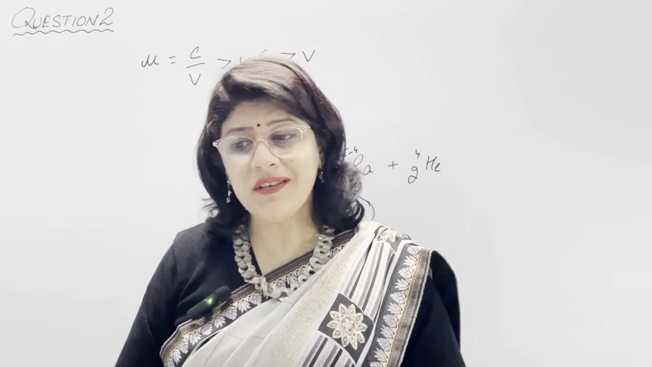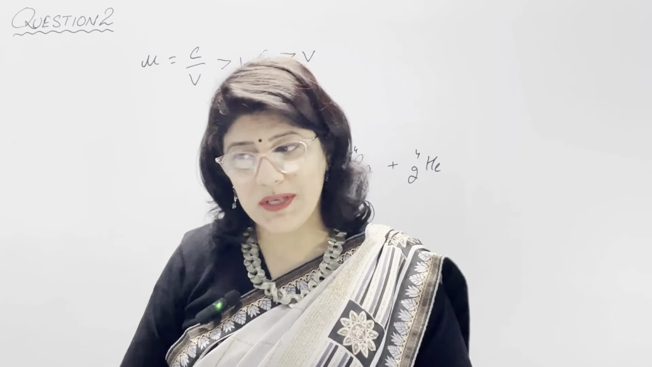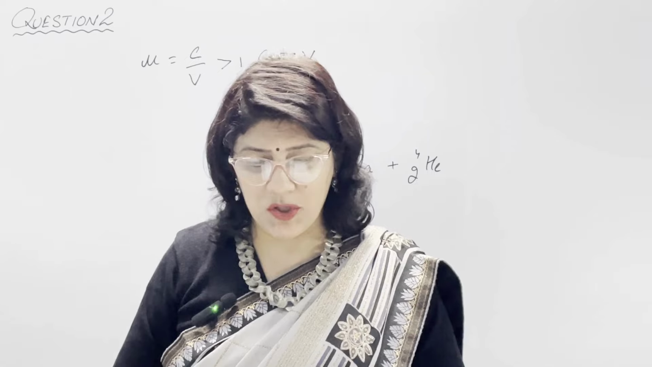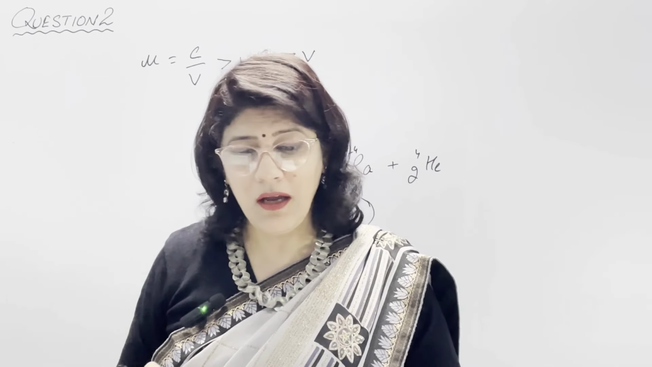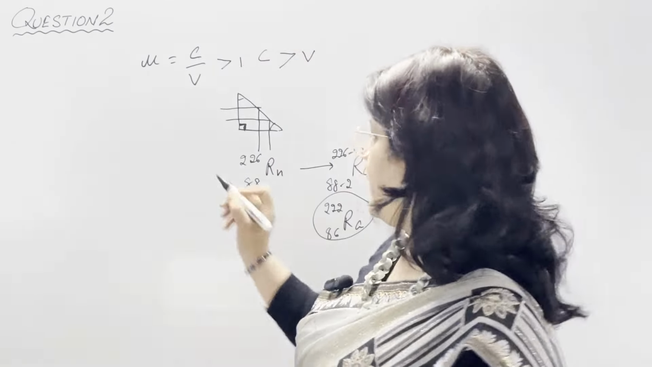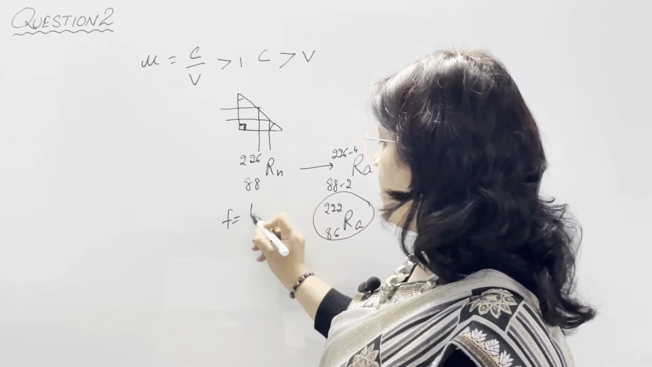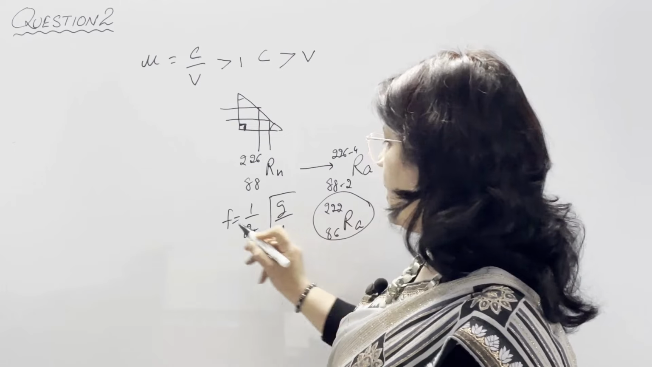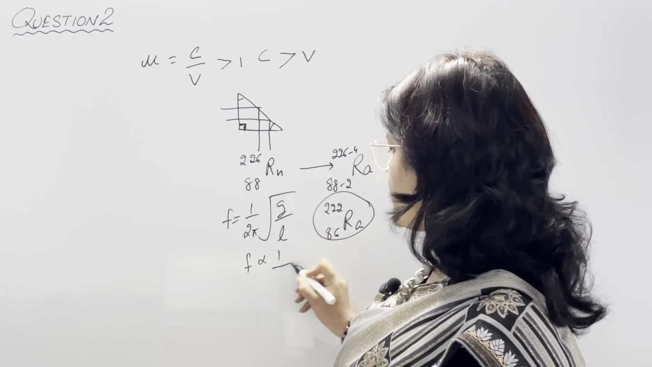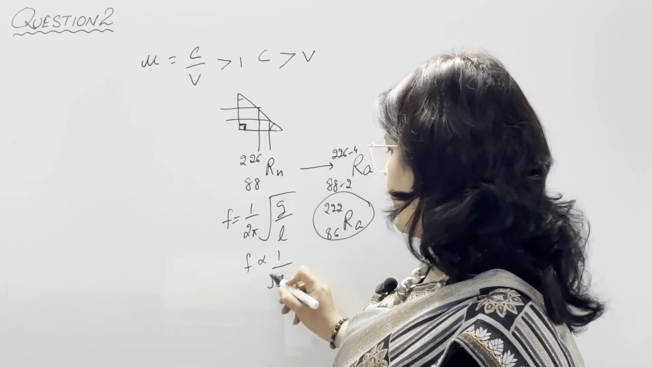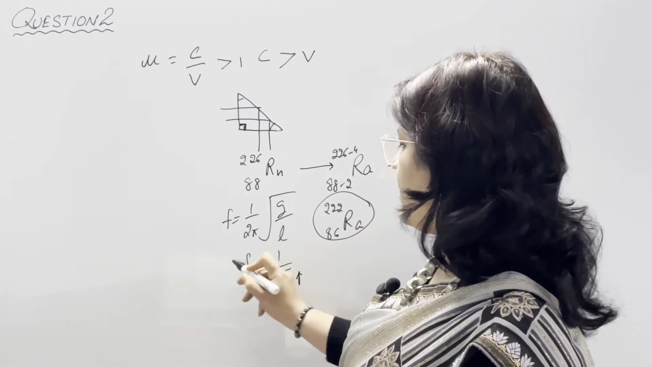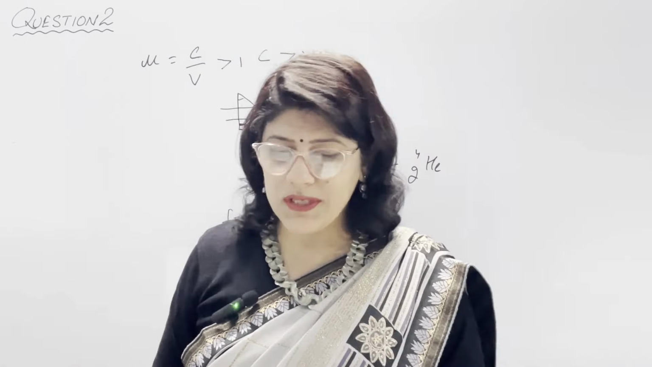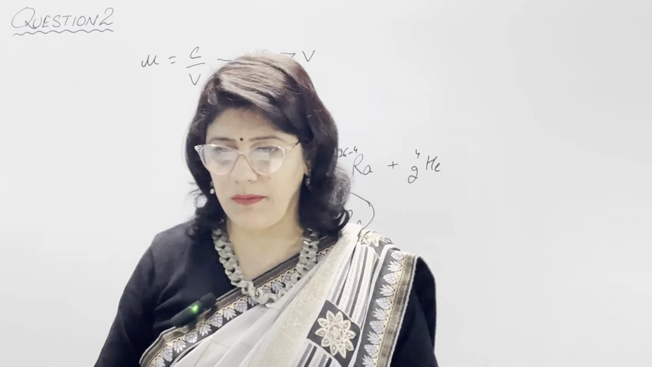In part B, state one way to decrease the frequency of its vibration. How can we decrease the frequency? By increasing the length of the pendulum, because we know that frequency is equal to 1 upon 2 pi under root g upon L. So there is an inverse relation between F and L. If we increase L, then F will decrease. So to decrease the frequency, we will increase the length of the pendulum.